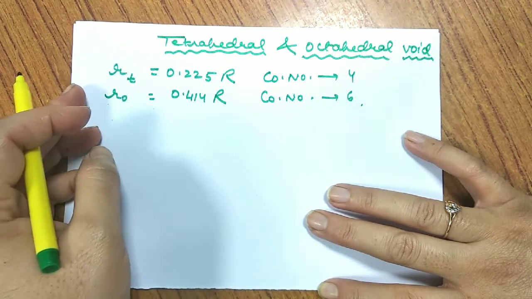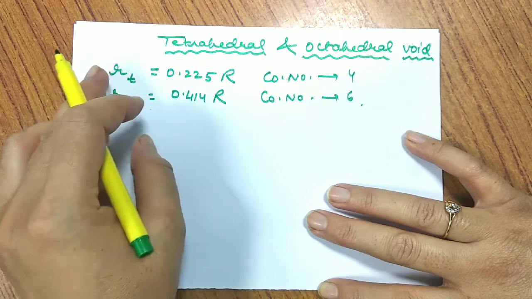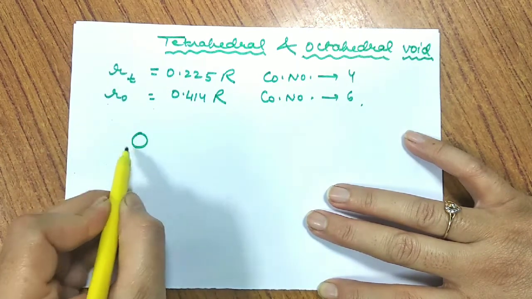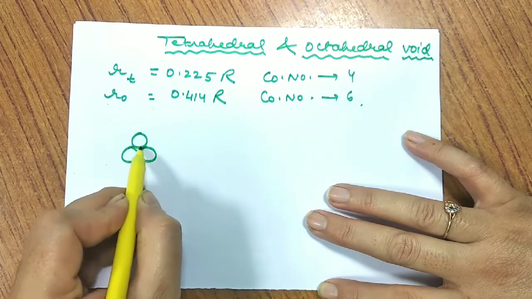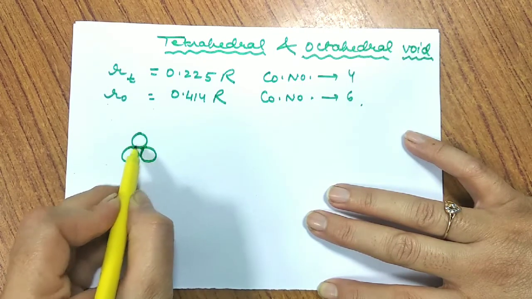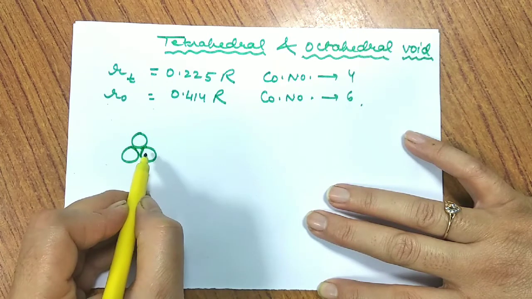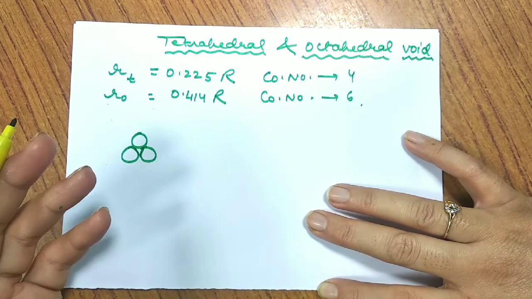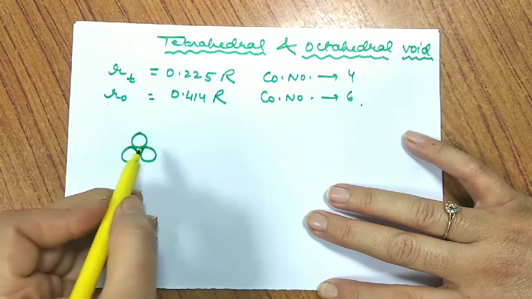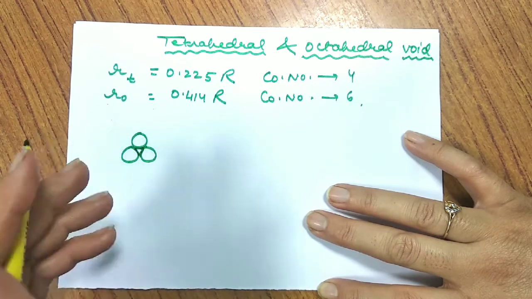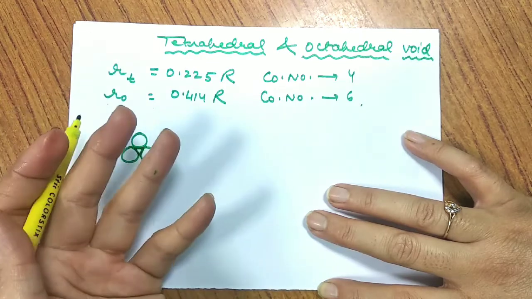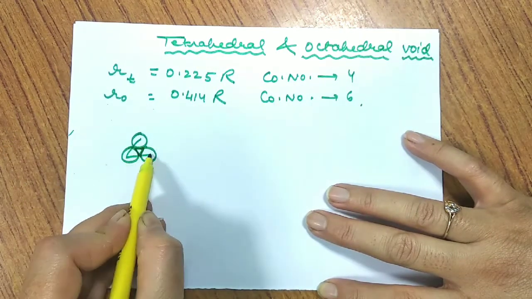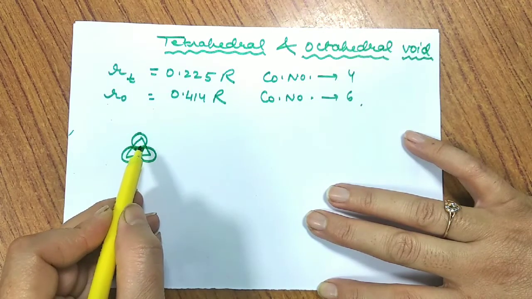When we talk about any HCP or CCP packing, for tetrahedral, each sphere is in contact with 3 spheres in the layer. Suppose I have this type of arrangement, so I have this type of void. It is in contact with 3 spheres in the layer above it and 3 spheres in the layer below it. So one tetrahedral void lies one above and one below, across 3 layers. That means for 3 spheres, how many voids? 1 void.